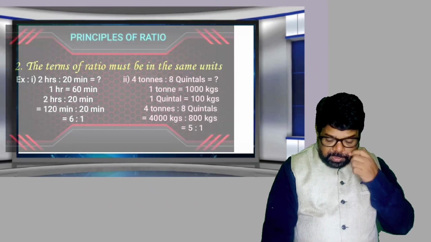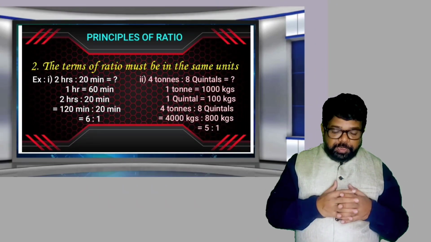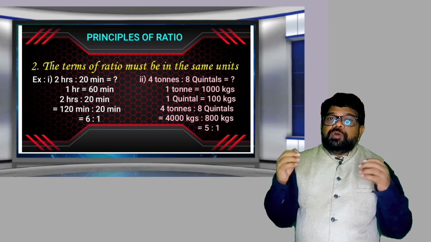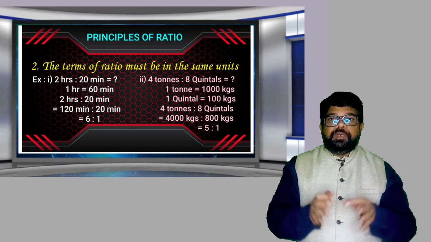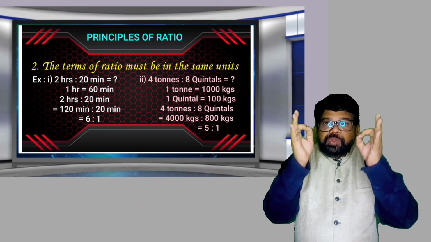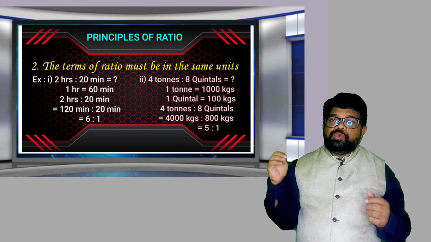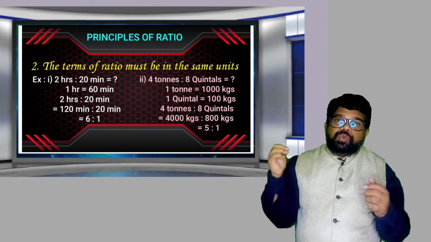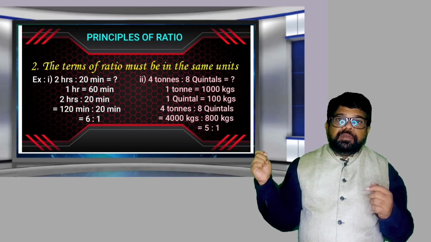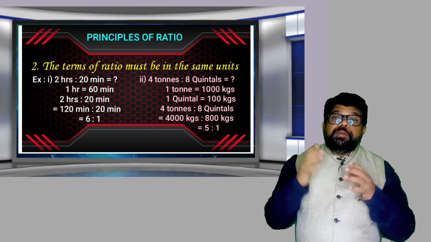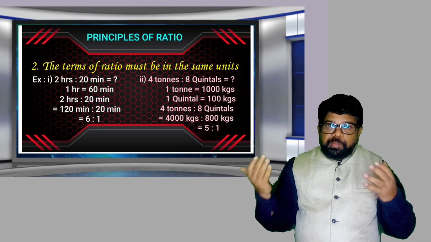Okay. Now the second principle of ratio, observe the screen here. What is the second principle of ratio? The terms of ratio must be in the same units. Observe the example. First example is 2 hours is to 20 minutes. The first term is in hours, the second term is in minutes. According to our principle, they must be in the same units. Both must be either in hours or in minutes.